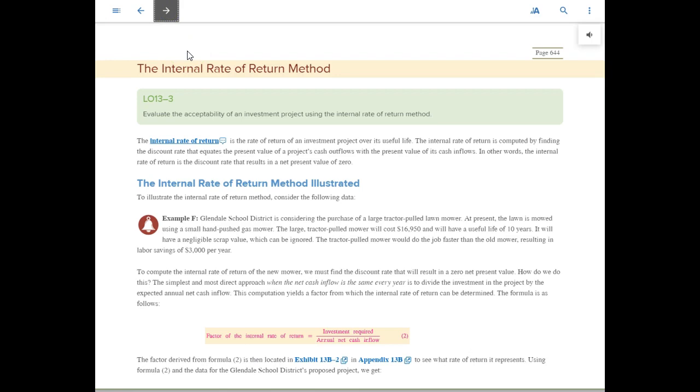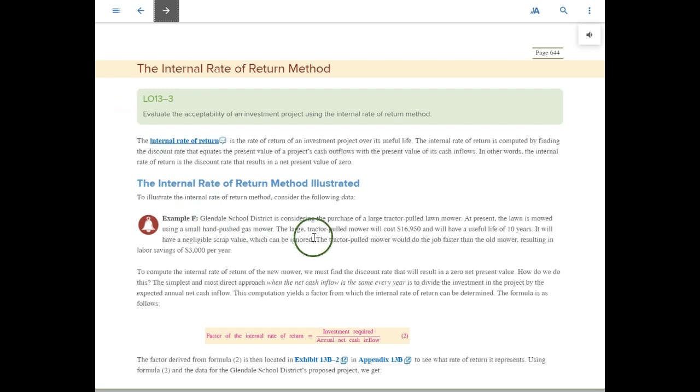The internal rate of return is another method that we can use to evaluate an investment decision. In the previous one, the net present value method, we did not compute what the actual return was for that investment. We did know that it was either above or below or equal to the required rate of return, but we did not know exactly what the return was. In this method, we find the return, and we find it as a percent. So we have an example here.